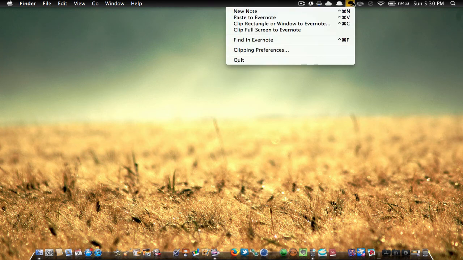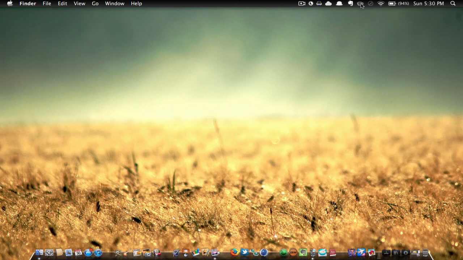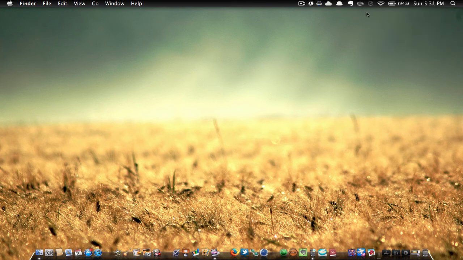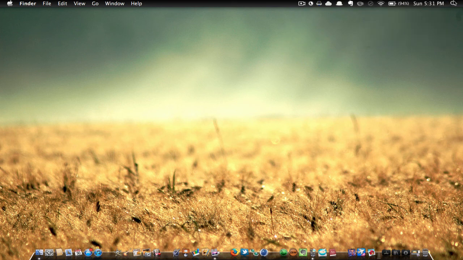Then I have the Evernote menu bar app. This is Evernote down here that I went through earlier. That's just its icon for it. Then I have Caffeine, which allows me to make my computer screen not dim. To the right of that, I have this Flash. It's called No Flash or something. If a web page has too much flash and it takes a long time to load and stuff, I just hit this button and it disables all the flash to make it faster. Then I have my Wi-Fi, my battery percentage, the date, and Spotlight.